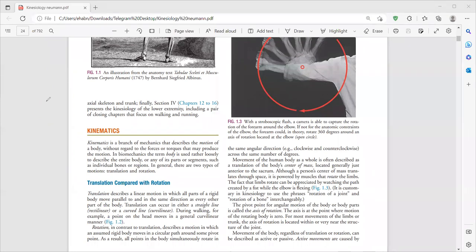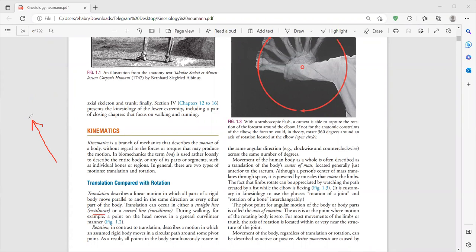Translational is the example we mentioned earlier, the phone. When you push the phone forward, the phone is gliding or translating from one place to another. This is called translational motion. Translational motion has two types. When you move in a straight line, this is called rectilinear.